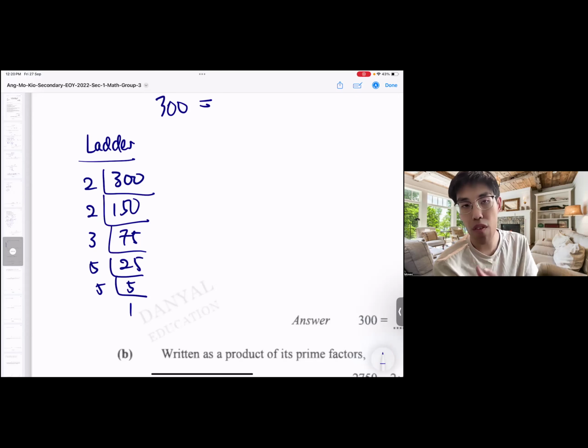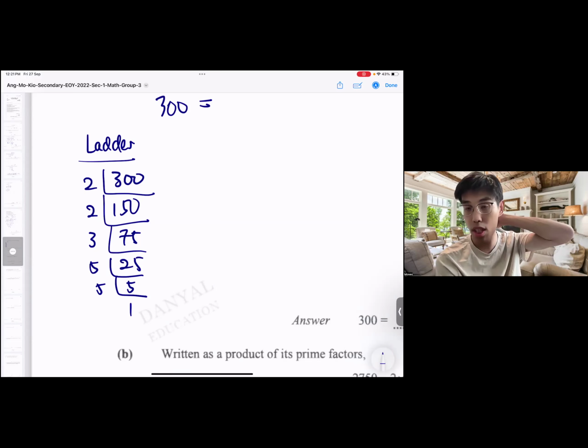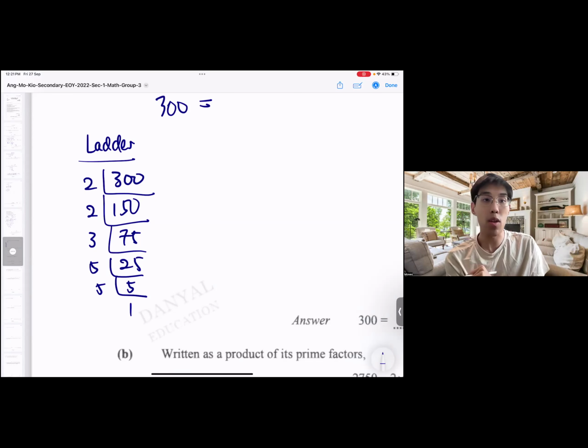Okay, the restriction of a ladder is this. You must start with 2. You must start with 2, exhaust all the 2, cannot do already, then you can do 3. Cannot do 3, then do 5. You cannot jumble up the numbers. Sometimes you see 2, then you see 3, or maybe you start off with 3. Cannot. Ladder must be following the 2, 3, 5, 7, 11. That means in the order of the prime numbers, prime factors. That's the restriction for ladder, which is what I don't like.